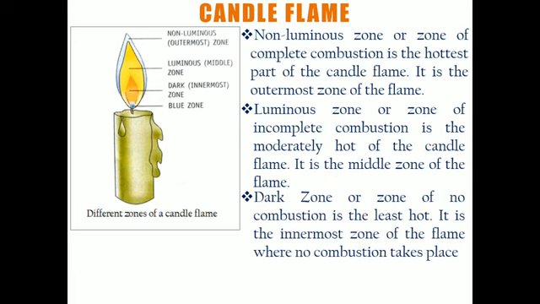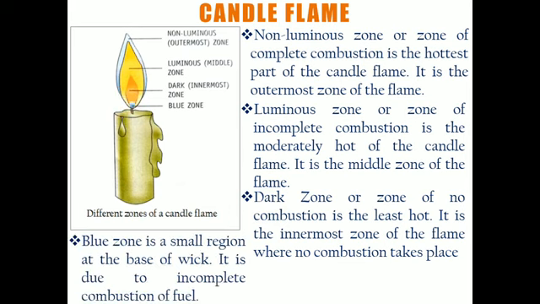The third one is the dark zone, which is present in the center of the flame, the innermost zone, and it is the zone of no combustion. As no combustion is taking place, the hydrocarbon, that means the wax which is coming out through the wick, is present in vapor form in this particular zone. So no combustion is taking place in this dark zone.